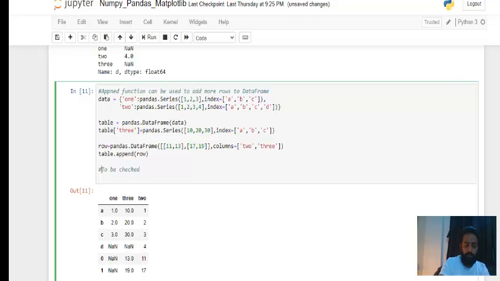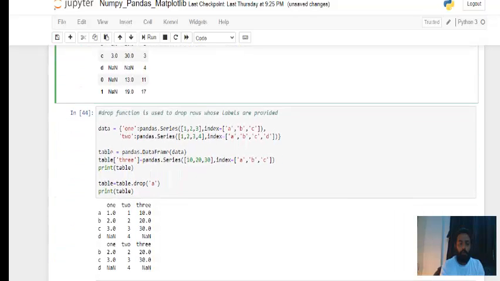Next is, if you want to drop, then just pass in the drop function, just pass the index and it will drop here. So we have this data frame, and I've dropped the values present at the 8th index. So it has dropped it, and it has created BCD like this.